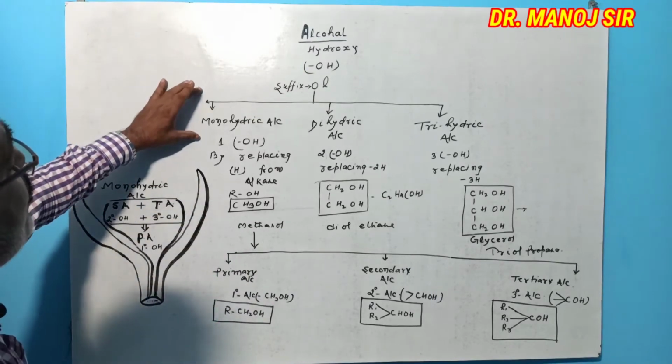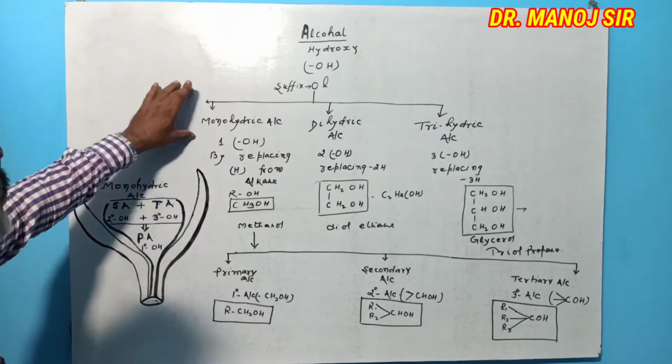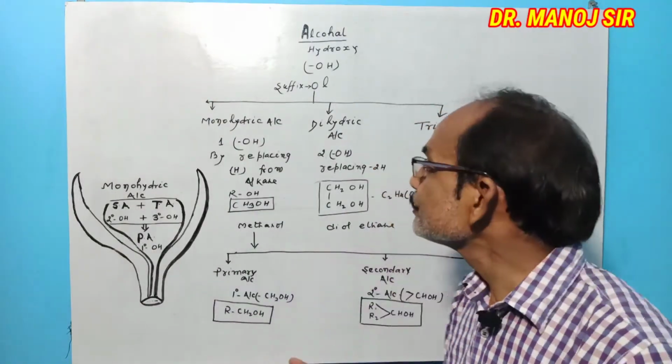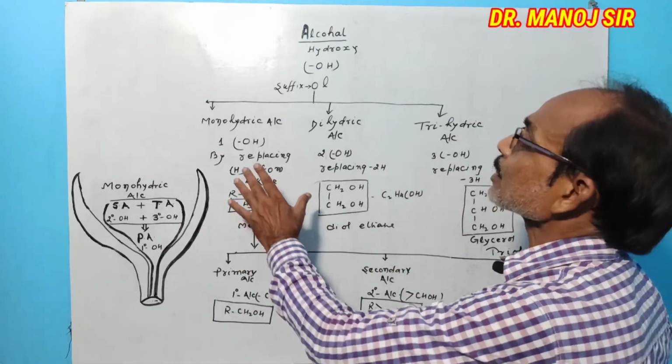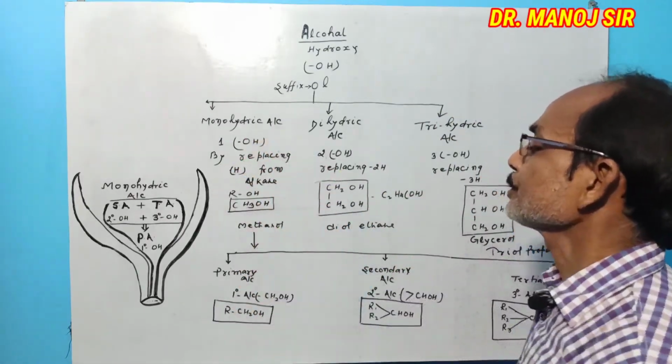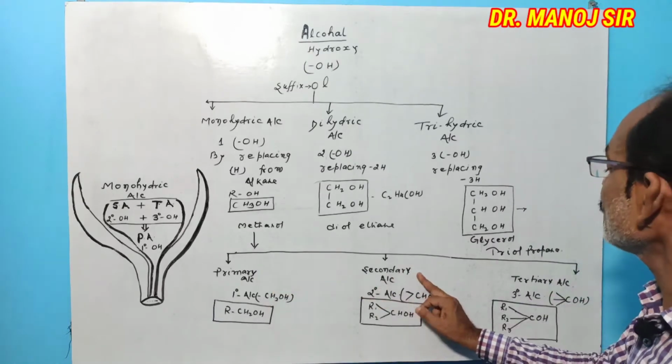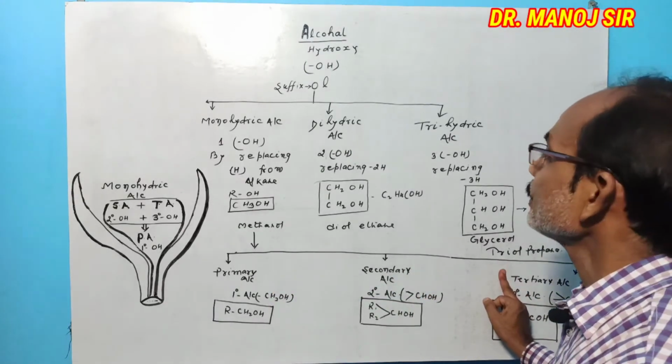Today, also the classification of monohydric alcohol. Monohydric alcohol is of 3 types, that is primary alcohol, secondary alcohol, tertiary alcohol.